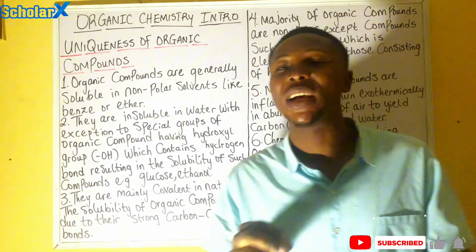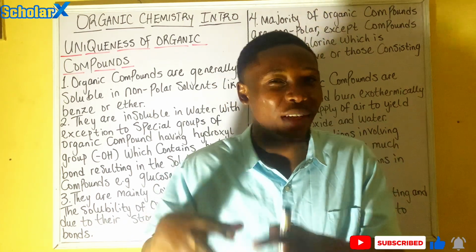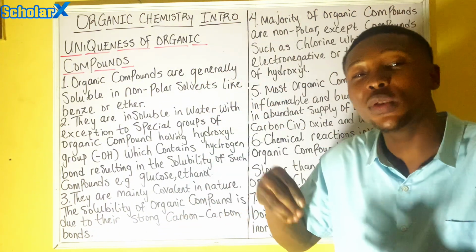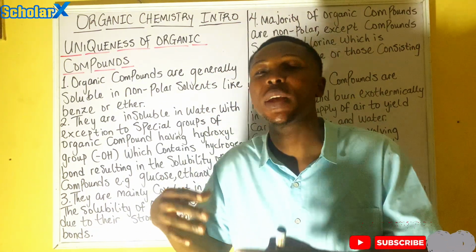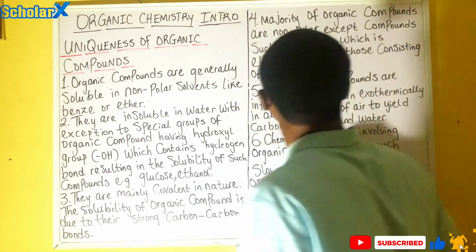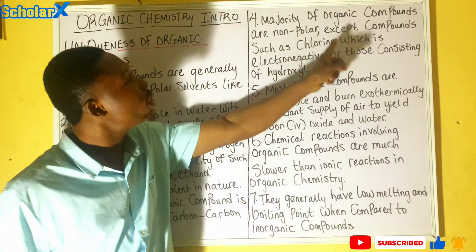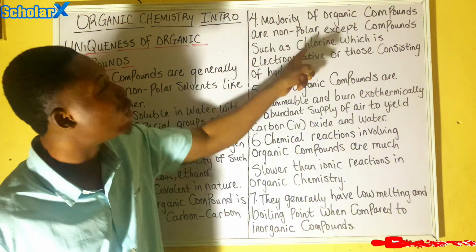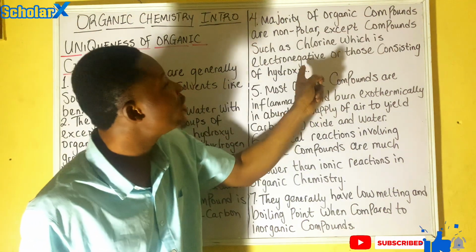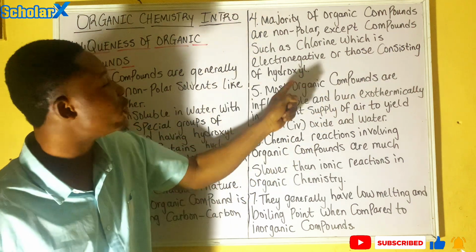And this covalency in their nature makes them non-conductors of electricity. Number 4, majority of organic compounds are non-polar, except compounds such as chlorine, which is electronegative, or those consisting of hydroxyl.